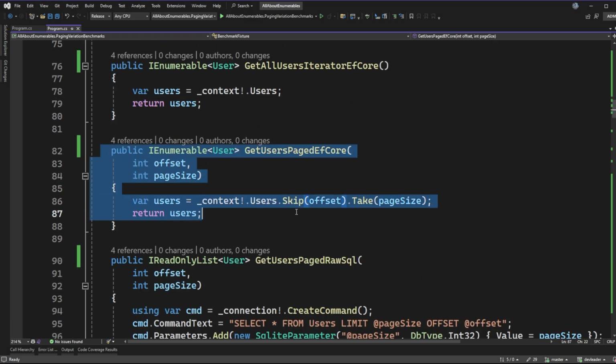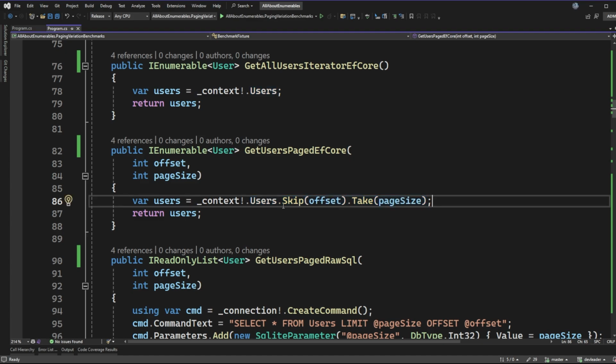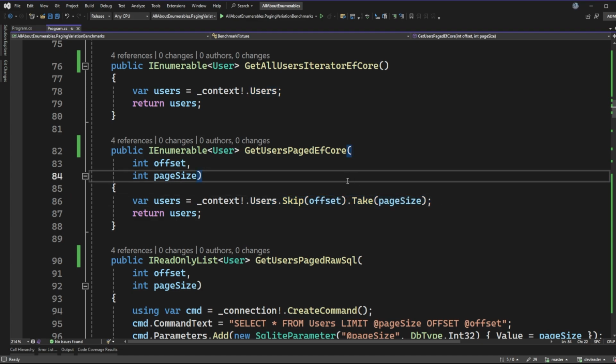Below we have getting users that are paged through Entity Framework Core. So you can see that I'm using skip and take. When using Entity Framework, this should get pushed out into the database. So skip and take otherwise would be working on a result set in memory.